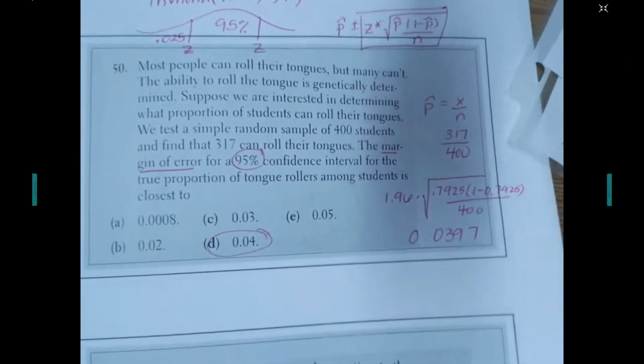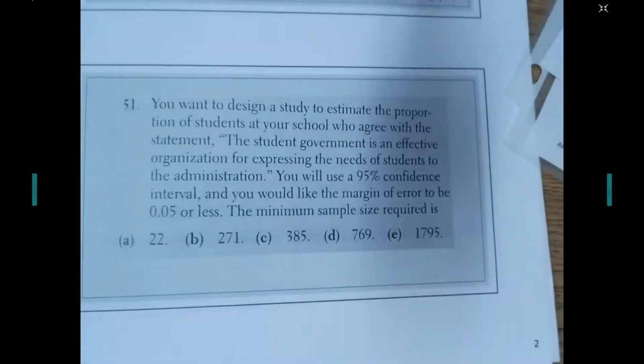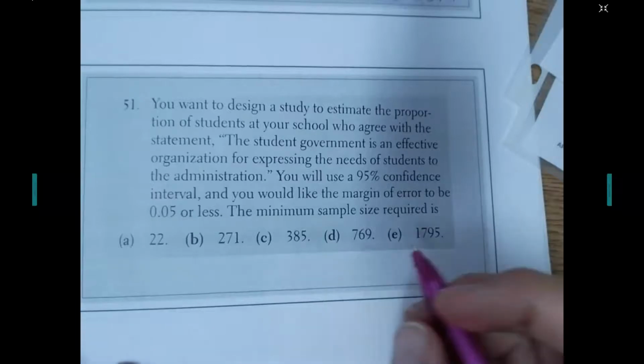Okay, so make sure you understand, if they're asking just for the margin of error, that's everything after the plus or minus. All right, 51: you want to design a study to estimate the proportion of students at your school who agree with the statement, the student government is an effective organization for expressing the needs of students to the administration. You will use a 95% confidence interval, and you would like the margin of error to be 5% or less, 0.05 or less. The minimum sample size required is...